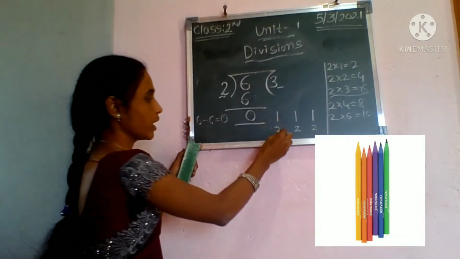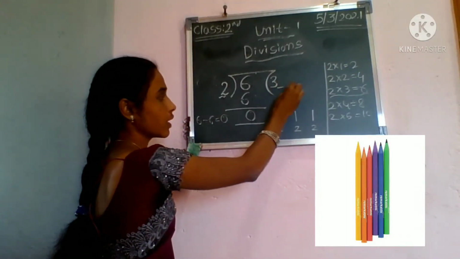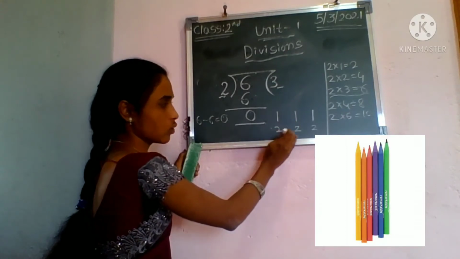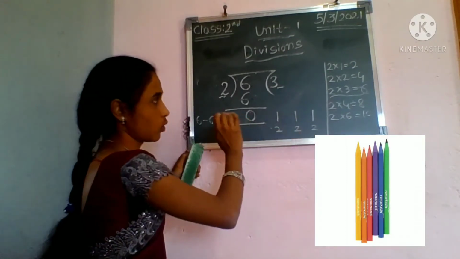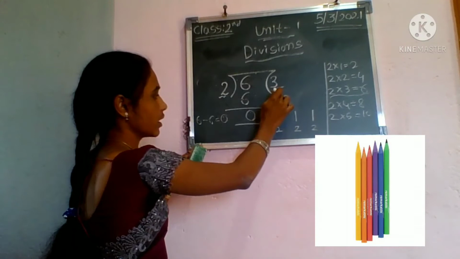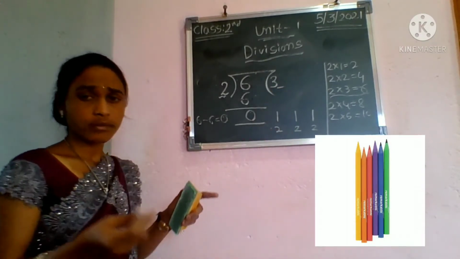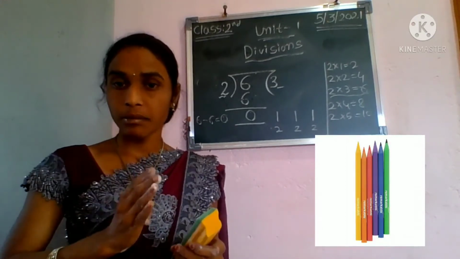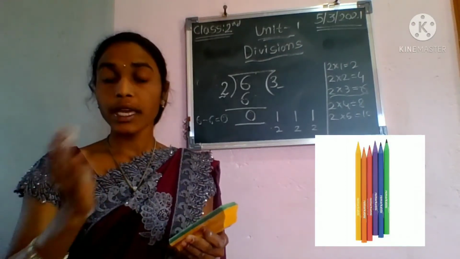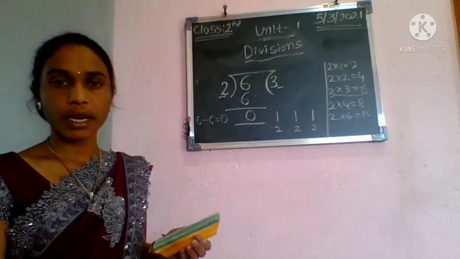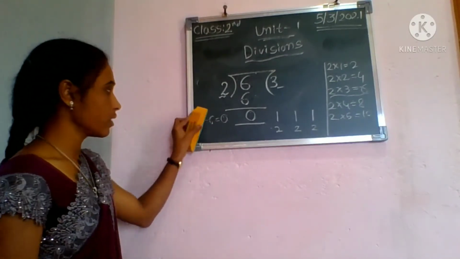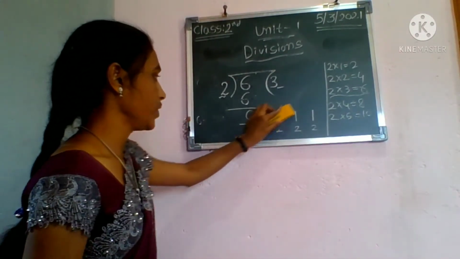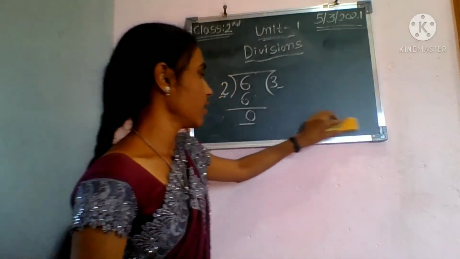Okay. See, I have divided into 3 parts, meaning 3 students: Raju, Ram and Ritu. So this indicates that I have given 2 pencils to each of 3 students. It means a number is broken up into equal parts. How many parts? 3 parts. Okay. This is an example for a division.